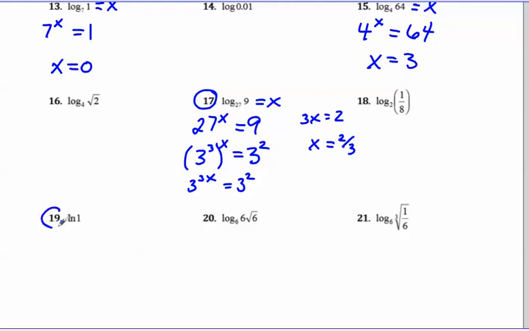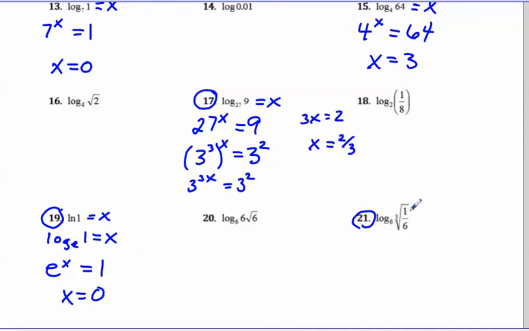Alright, 19 and 21. So I'm going to start by rewriting ln as log base e of 1 equals x, and then I have e to the x equals 1. Remember back here, we said 7 to the x equals 1. 0 is the exponent that can change any base to 1. So that's what we get. X equals 0.